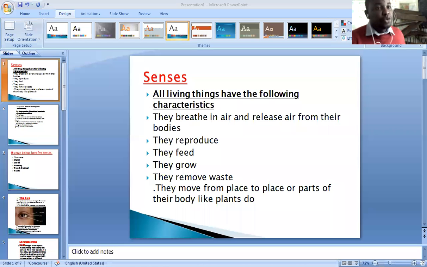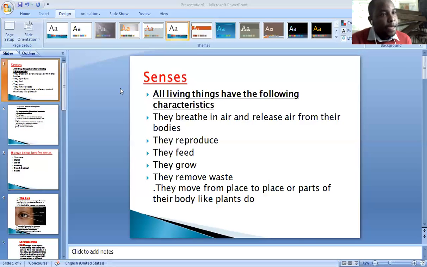The topic is human body. During our previous lesson, we looked at internal and external parts of the body. We also looked at the functions of the internal parts of the body, like reproduction, excretion, circulation, digestion, among many others.